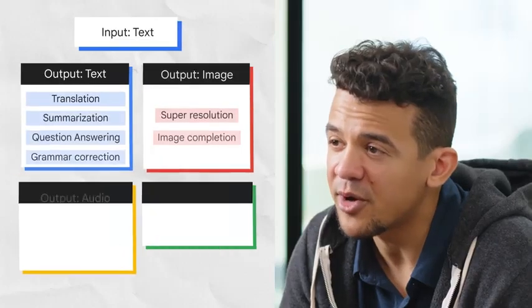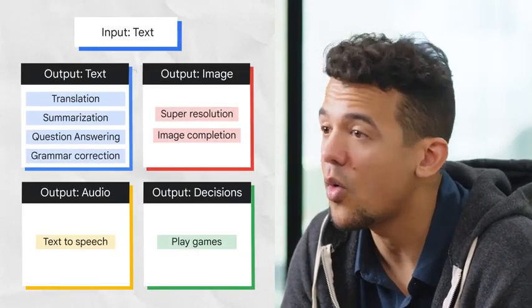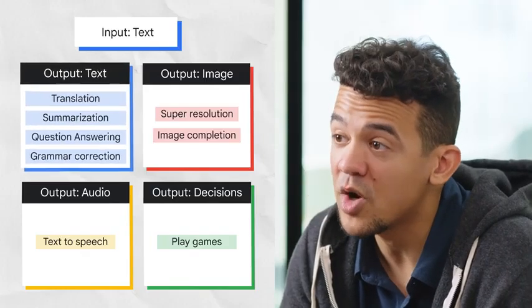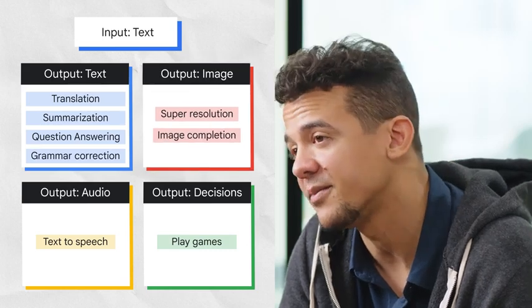A generative language model takes text as input and can output more text, an image, audio, or decisions. For example, under the output text, question and answering is generated, and under output image, a video is generated.